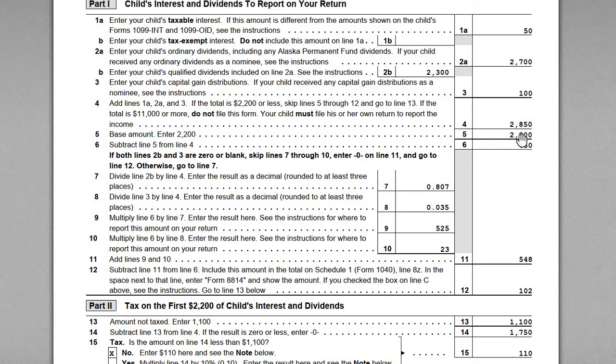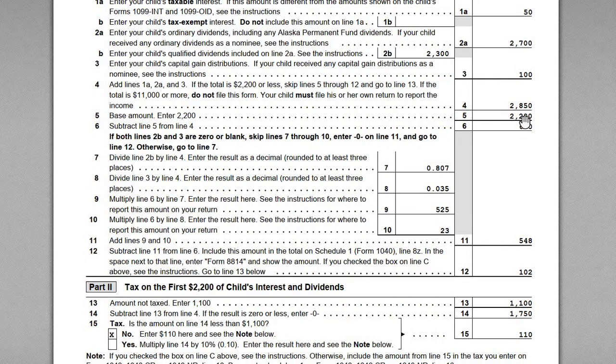Now the base amount, $2,200, is that exclusion, right? So the child gets the $1,100 standard deduction, right, for the unearned investment income, and then the amount that is subject to tax is going to be anything in excess of $2,200. So that's effectively how this works. So that's why we have the $2,200 amount, and then when we subtract the two, we have $650 of income.